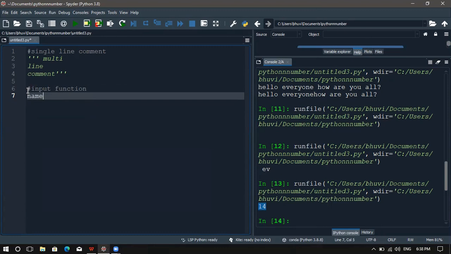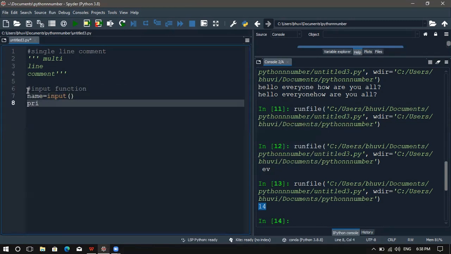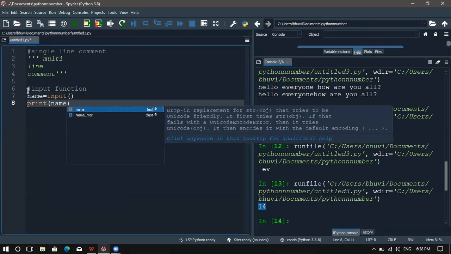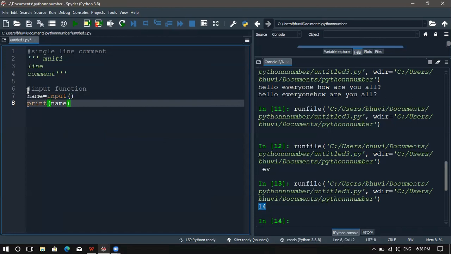So, name equal to input of, then print name. The first one will take the string as an input. Even if you type numbers there, it will still take it as a string.